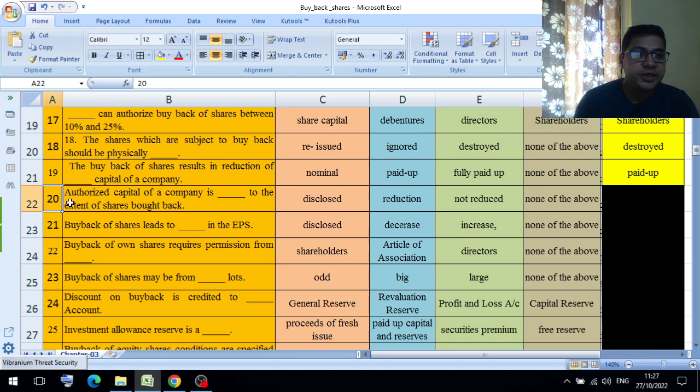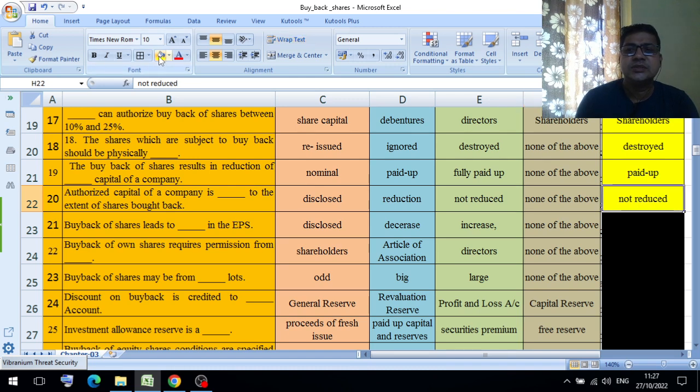Question number 20. Authorized capital of a company is dash to the extent of shares brought back. Option A, disclose. Option B, reduction. Option C, not reduce. Option D, none of the above.